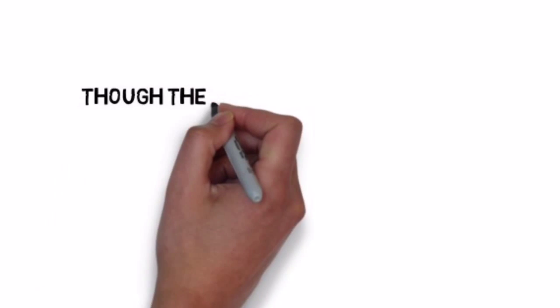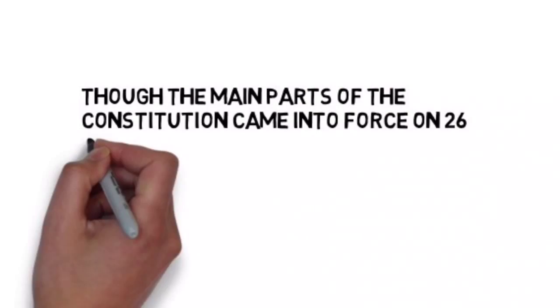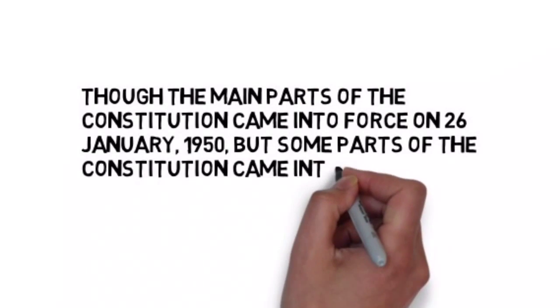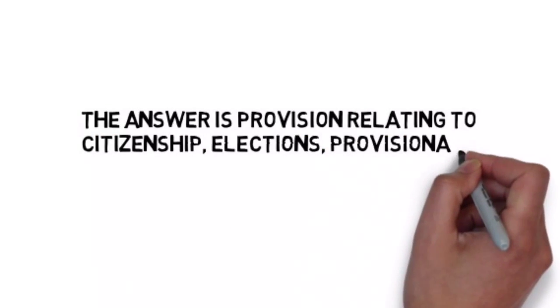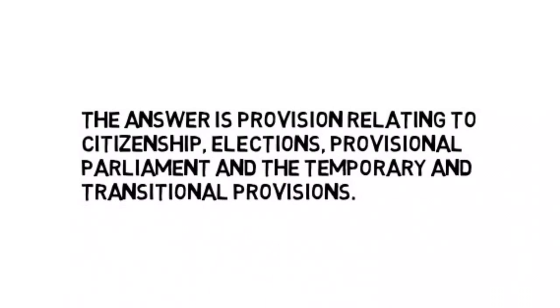Moving on. Number 5. Though the main parts of the Constitution came into force on 26 January 1950, some parts came into effect on 26 November 1949 itself. What were these parts? The answer is provisions relating to citizenship, elections, provisional parliament, and the temporary and transitional provisions.